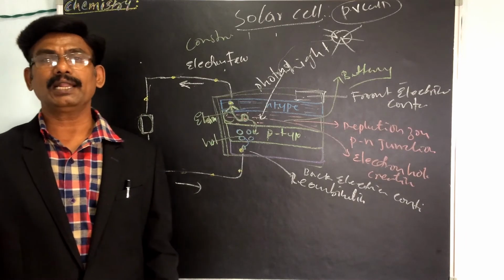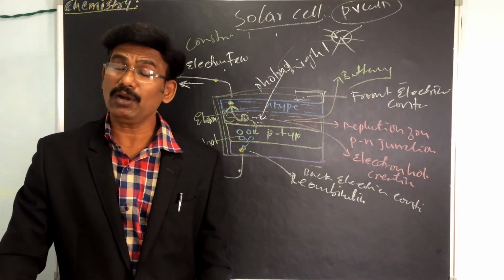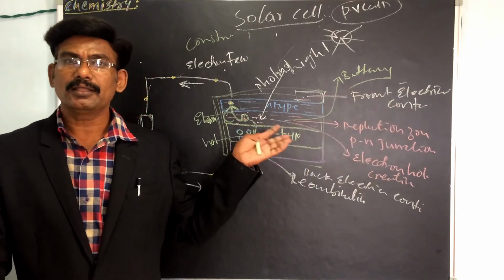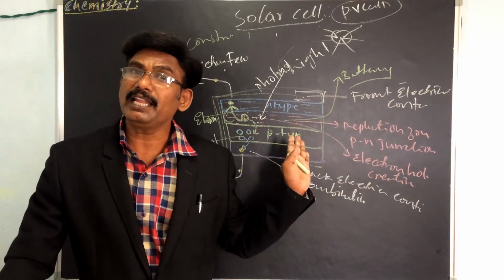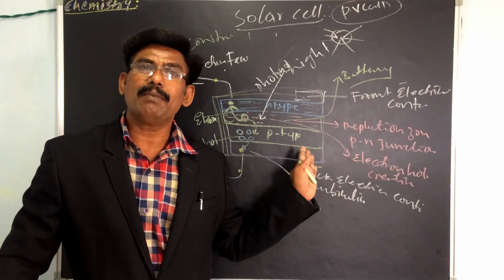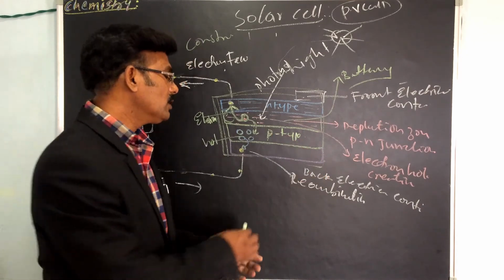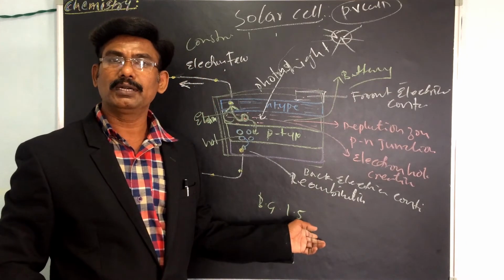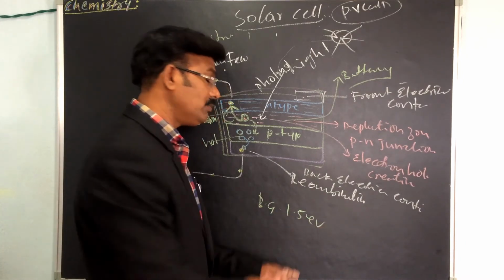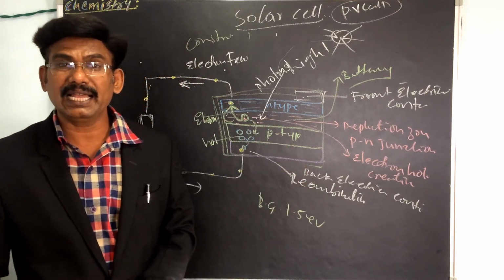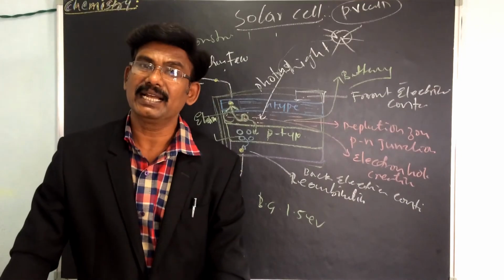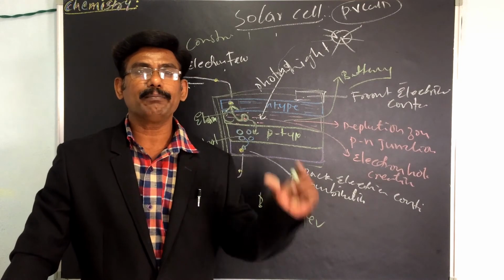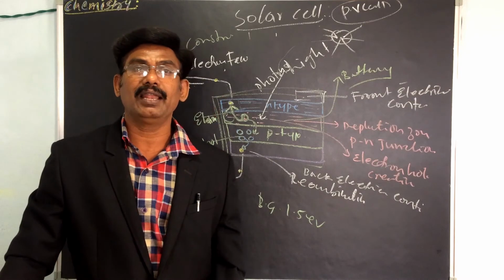Okay, so now what are the characteristics? What are the materials we have used? We have to know the p-type and n-type semiconductor. The material used for this purpose must have a band gap of about 1.5 electron volts. For example, silicon, gallium arsenide, cadmium, copper, and selenium. All of them must have a band gap of about 1.5 electron volts.